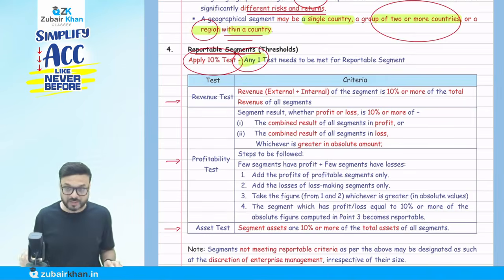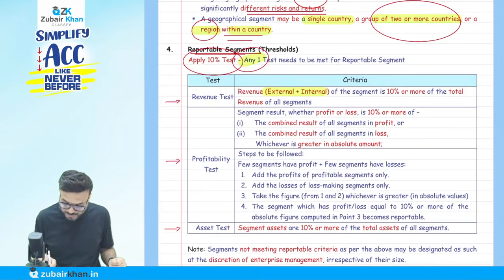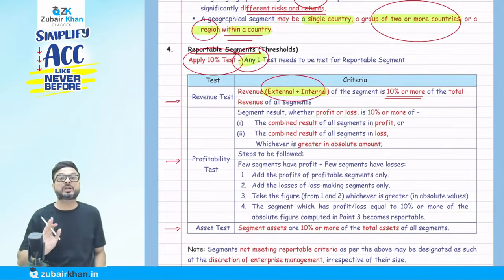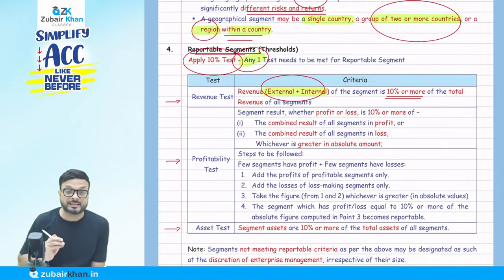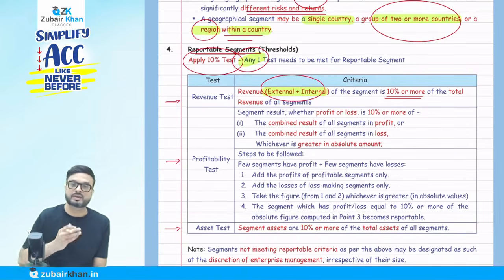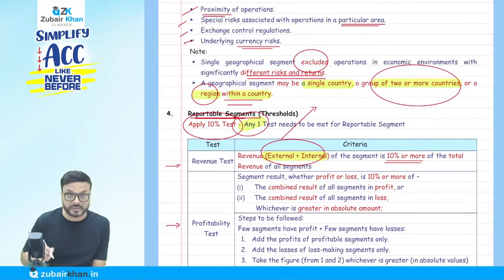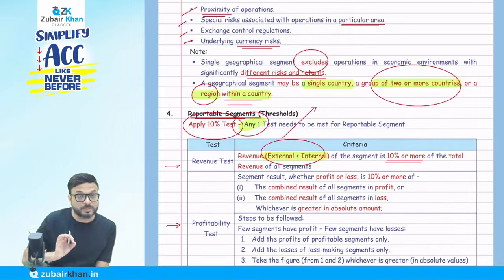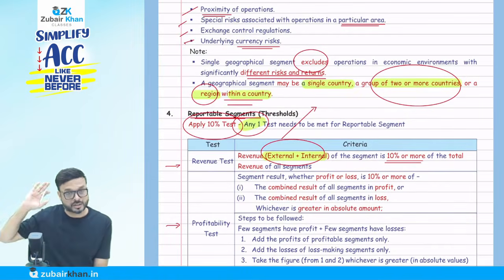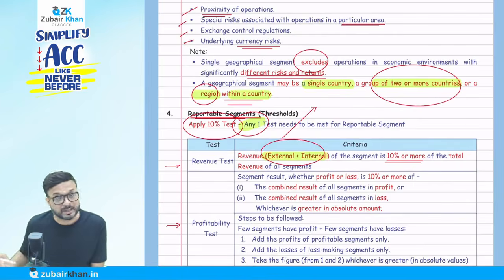Now, what do you mean by a revenue test? Revenue, external plus internal, of the segment is 10% or more of the total revenue of all the segments. Please understand this: external and internal. What is internal? When one segment is selling goods to another segment, that is also considered here. If the external and internal revenue of that segment is 10% or more of the total revenue, then we call it a reportable segment.